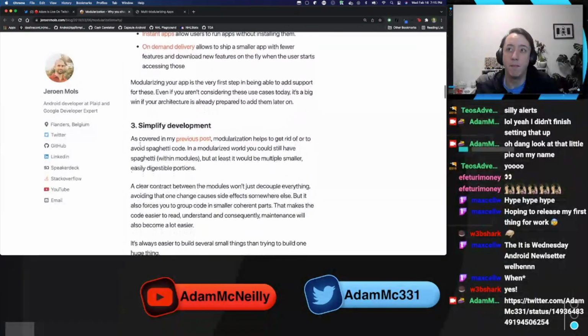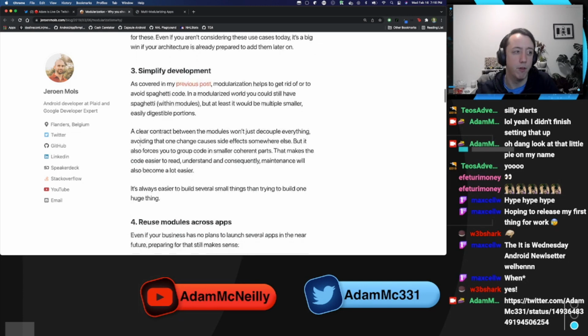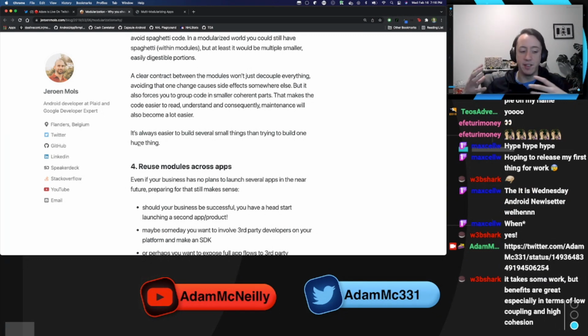Simplifying development. This was basically saying that if you have your code split up into individual chunks, that can be helpful. There's reusing across apps. A cool example of this is the way I imagine apps like Lyft and Uber work, where you have your driver and your user apps, but there's obviously going to be shared code between them, so having modules for that shared code is helpful.